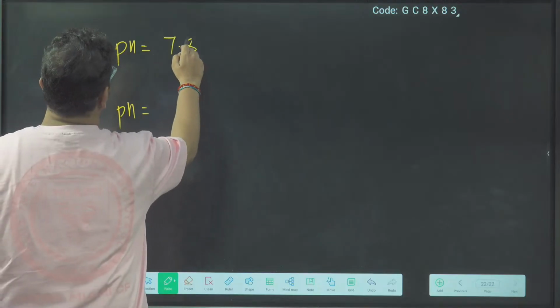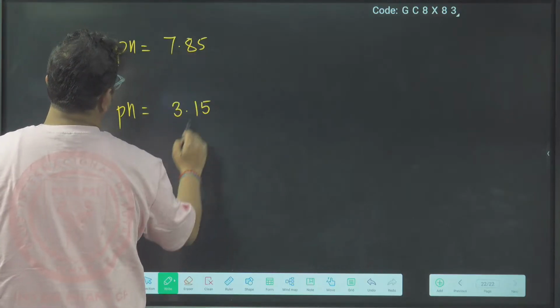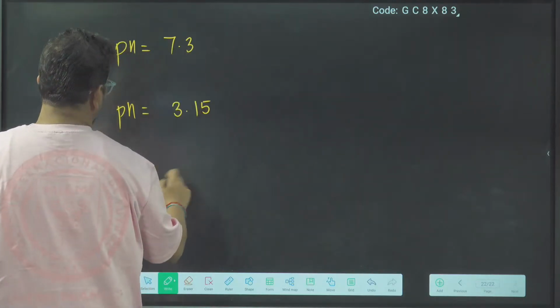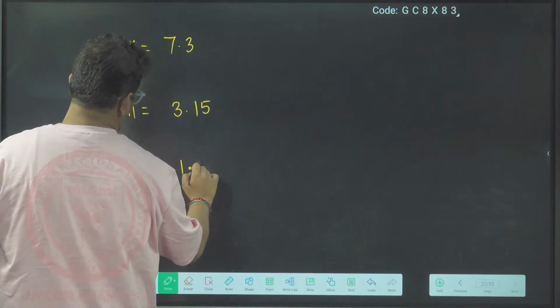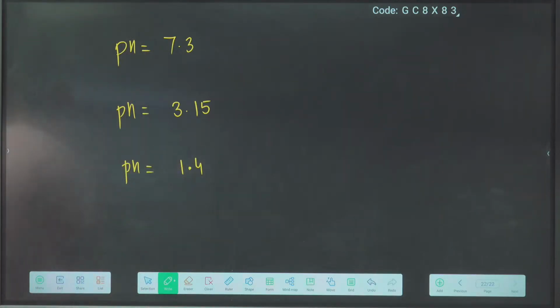Solve 7.85, 3.15, sorry, make it 7.3, 3.15 and 1.4. Find the H plus concentrations of all of them. I want the exact answer, not only the shortcut trick.